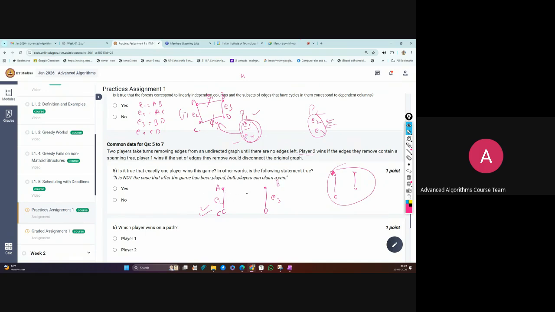In this scenario it's not true, but in general, in another scenario? My intuition is it can happen, like both can claim. That's what I'm feeling.